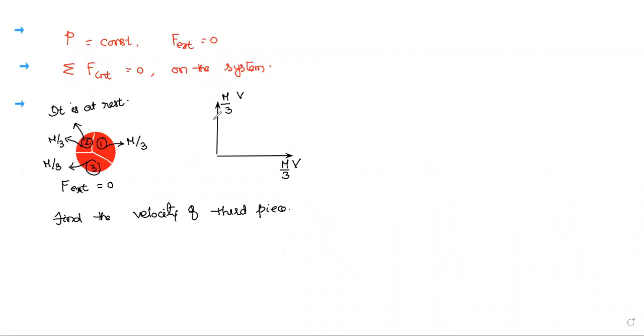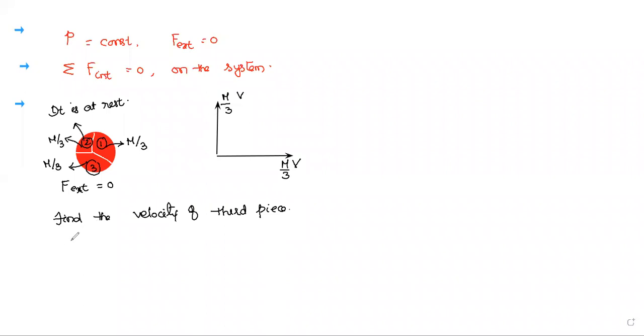There we get the concept of internal force. These pieces fly off in different directions because of some force developed inside. That force is called internal force. That's why I already told yesterday that the pieces travel in different directions because of the influence of internal force. But what we observed yesterday is that the total internal force on the system became 0.